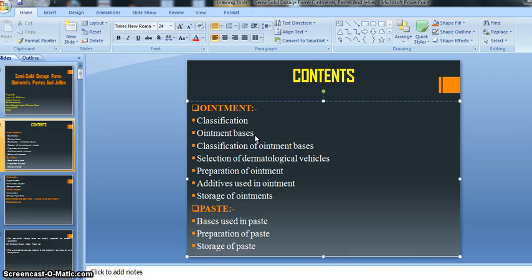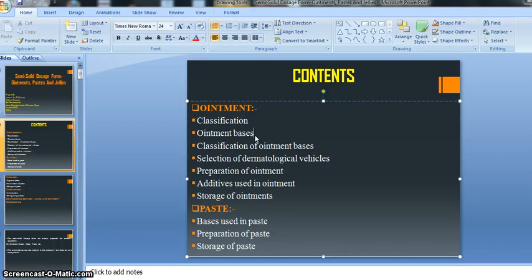semi-solid dosage form. Meaning in our regularly usable cosmetics, whatever our Vaseline, then our cold cream, then ointment, right? So these are the preparations, and we have experience of that, right? We regularly use them, no? So you know that, and we will discuss that kind of preparation in this chapter also, right? So classification, how can we classify our ointment, then ointment basis, right? Ointment basis means what kind of basis is preferred for preparation of our ointment, right?